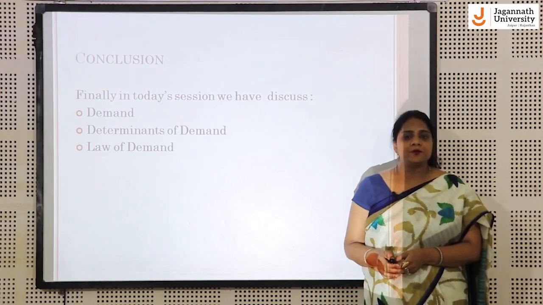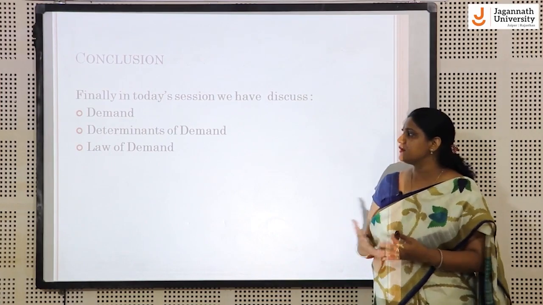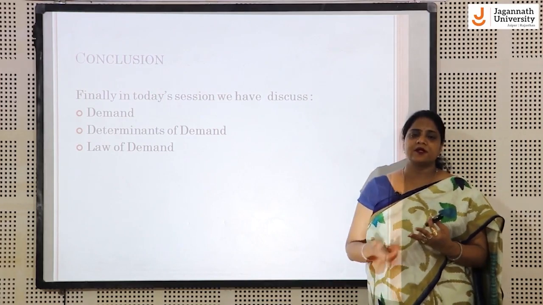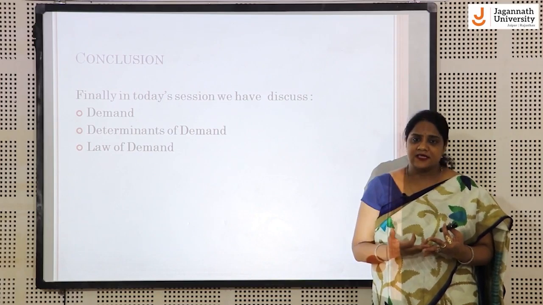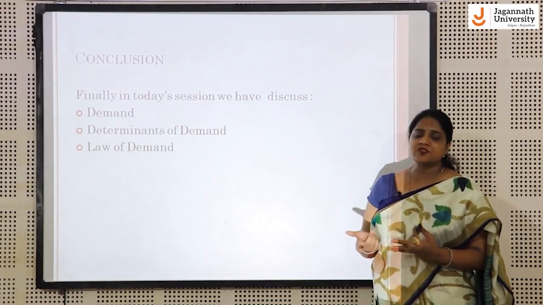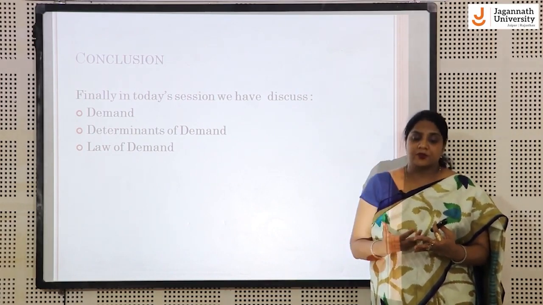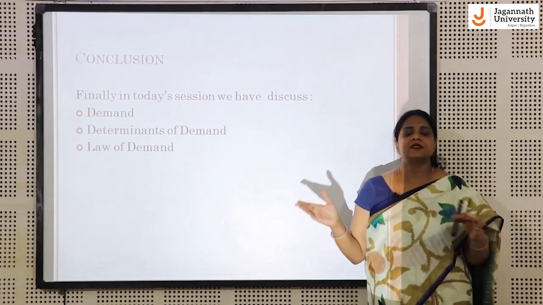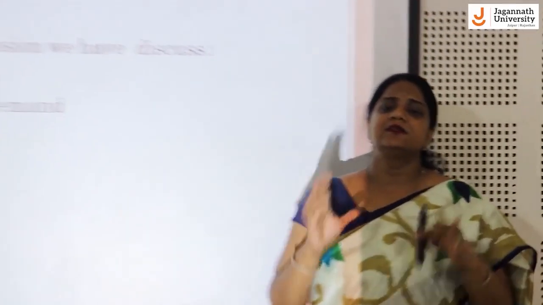So, I want to conclude my session today. What we have learned today is what demand is, what the determinants of demand are, and the different factors which affect demand. We have gone through all the factors of demand like price of the product, price of the related product, income of the consumer, taste and preference, advertising. So many factors we have seen in individual demand as well as market demand, like size of the population, growth of the economy and other factors. Law of demand, we have seen the relationship between the price and the quantity demanded, and it states that there is an inverse relationship between the price and quantity demanded.